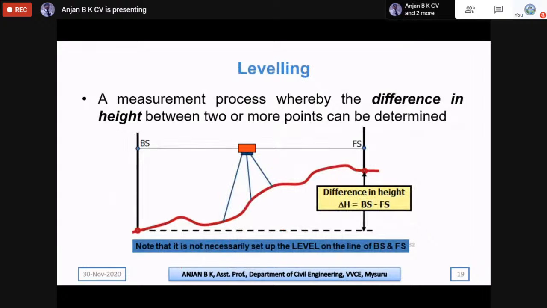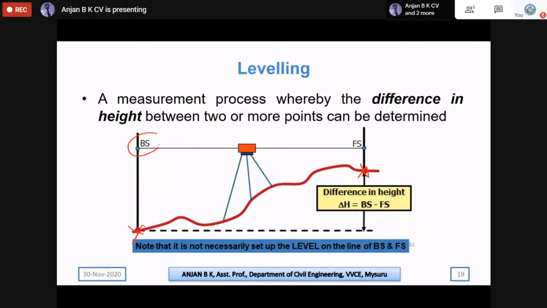So moving on to leveling. Till now we were interested in calculating the horizontal distance and the horizontal angles. Now we will move on to find the vertical distance. So in leveling, we are interested to know the elevation. That is the measurement process whereby we find the difference in height between two points.